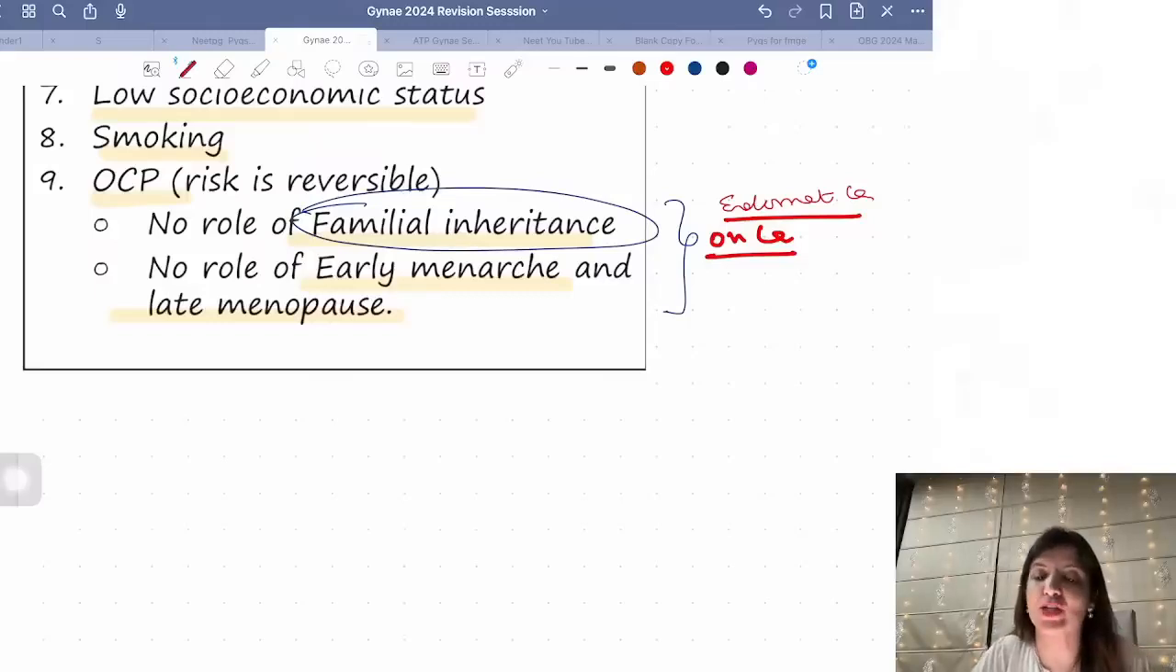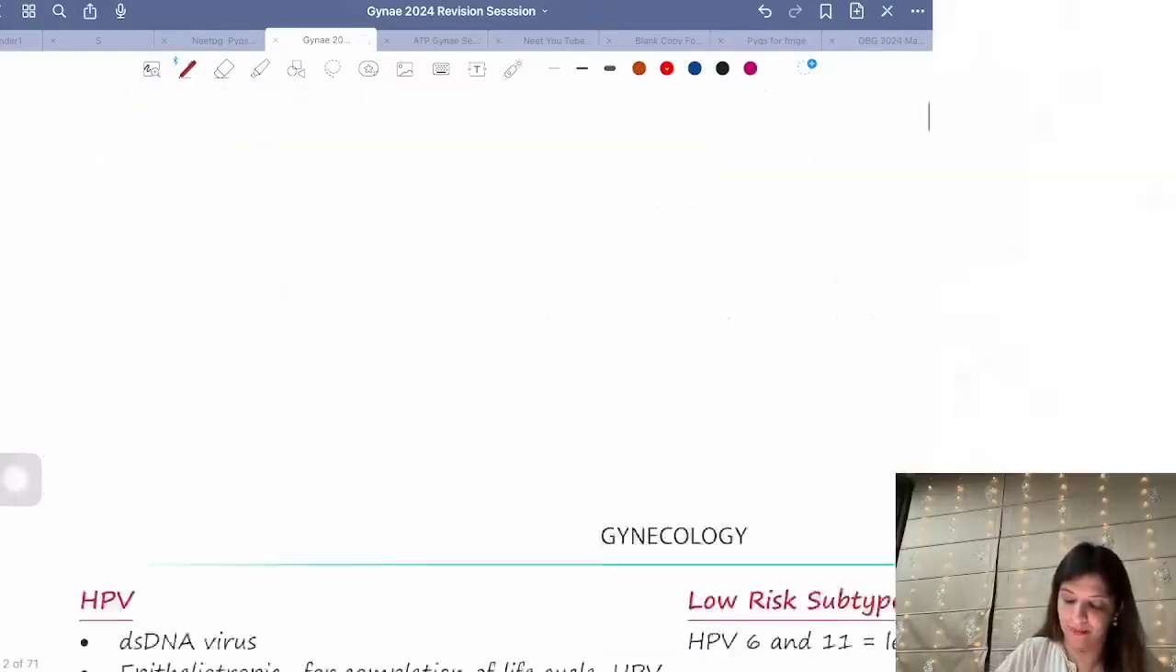So whenever the question comes, all of the following are risk factors related to cancer cervix except, in the answer you are going to get familial inheritance and early menarche and late menopause, right? Early menarche and late menopause means that they are talking about estrogen related cancer, and cancer cervix is not an estrogen related cancer. Clear? Okay.